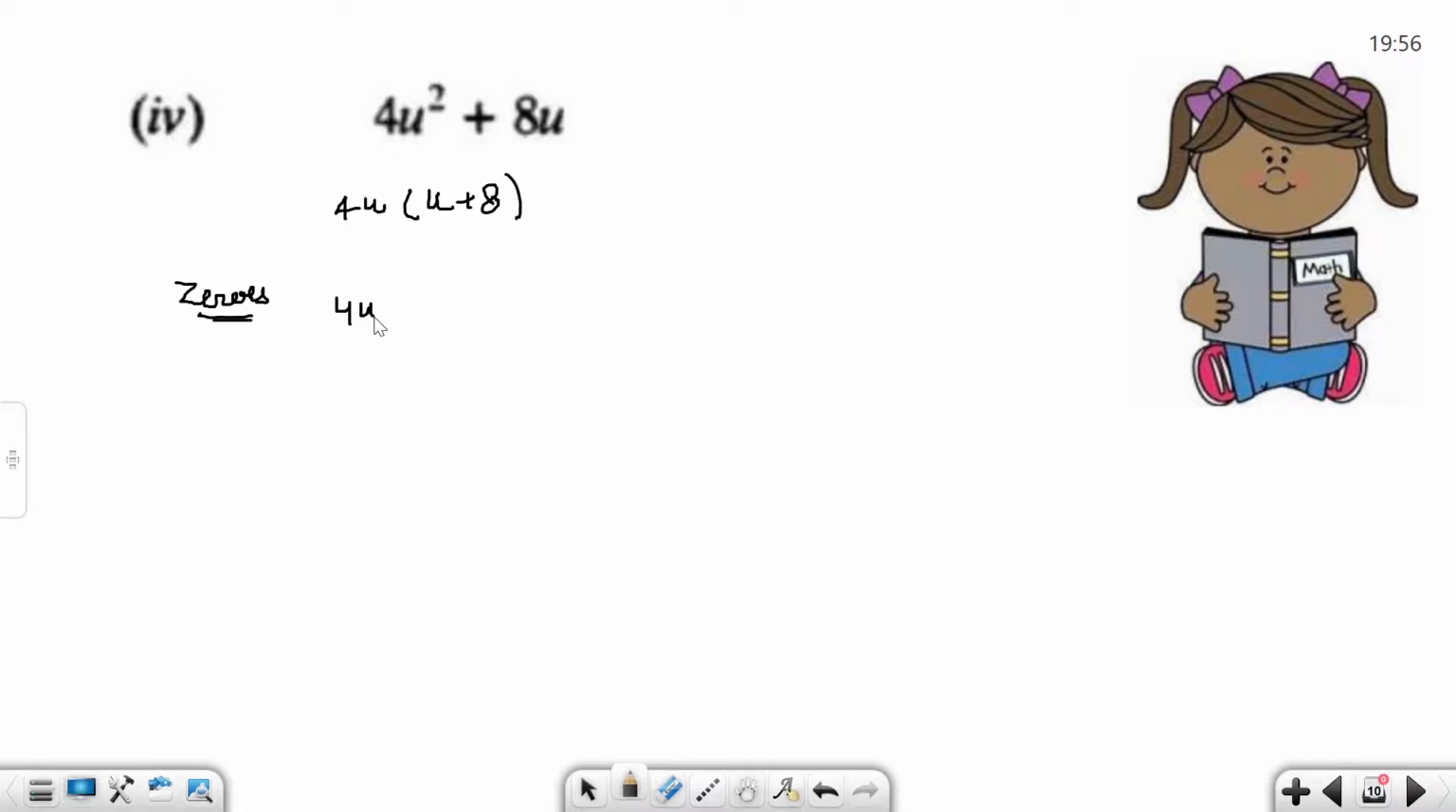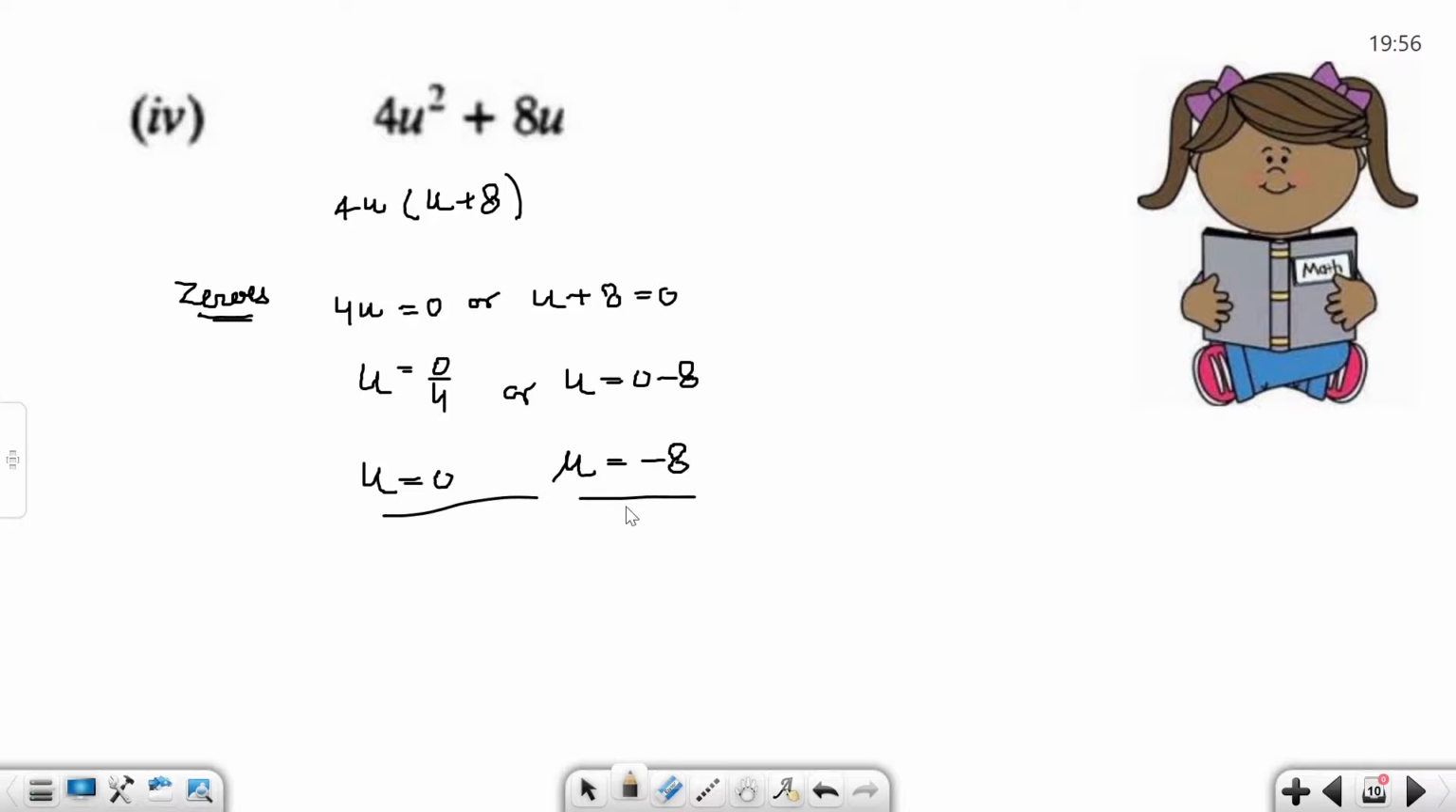For u is equal to 0. Second factor is u plus 8 is equal to 0. Then u is equal to what? 0 divided by 4. So 0 divided by any number, we get 0. u is equal to 0 minus 8. How do we get the u value? 0 minus 8 is minus 8. We have two factors, verify it yourself, like the previous question.